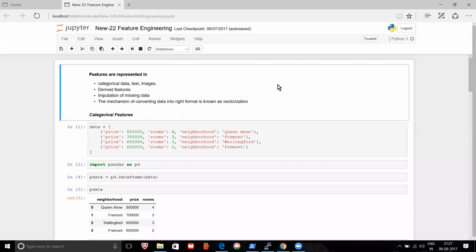So the important aspect of feature engineering, which is also known as featurization. Featurization is a very important part of machine learning because this is what makes your data ready to be consumed by machine learning libraries. Machine learning algorithms do not understand anything but numbers. That means they understand only numbers.